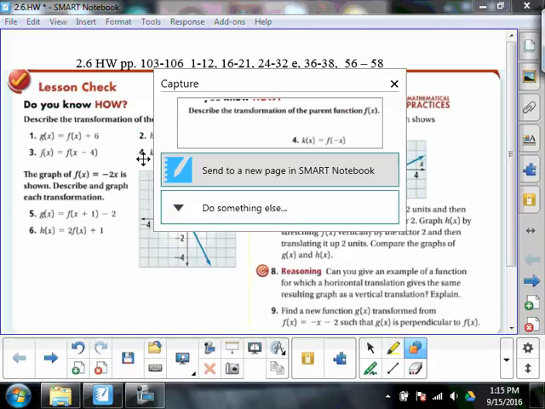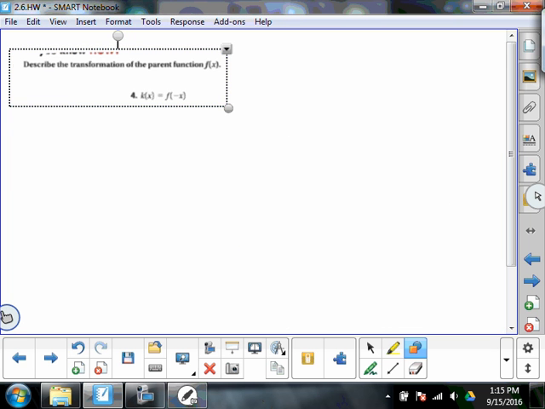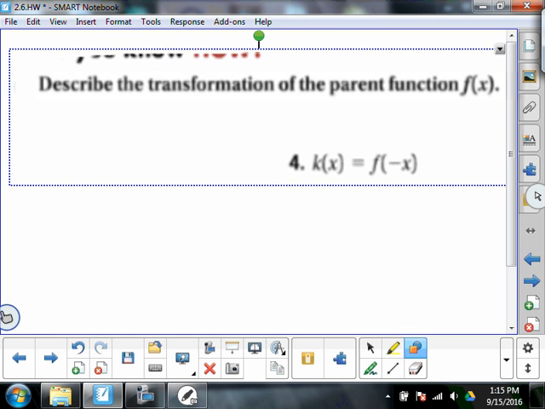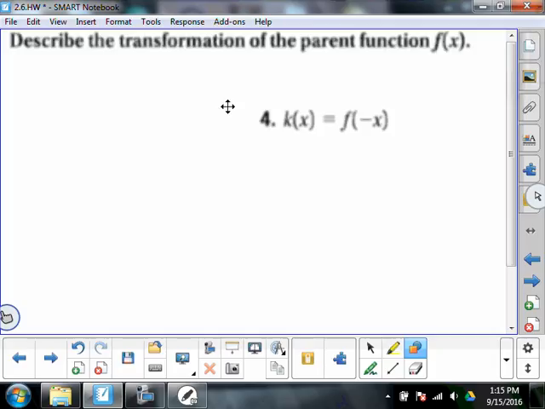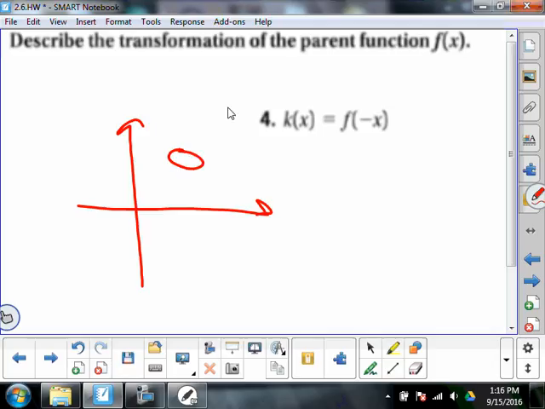Four is kind of unfortunate because in my classes that took the notes on this, I didn't give them notes on this. Shame on me. The deal is in number four, if we had a graph that kind of looked like this, and we take f of negative x, what that graph's going to do is it's going to actually make that look like that.